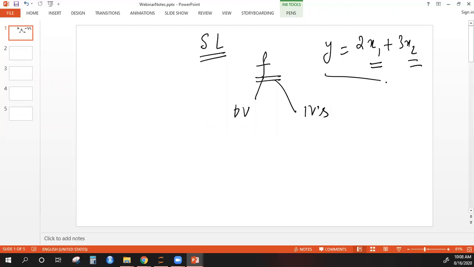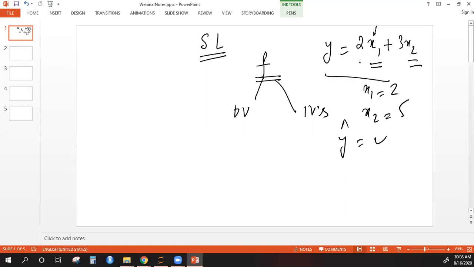There is no problem at all, because you can have numbers here and you can easily find your y. For example, if x1 is 2 and x2 is 5, you could easily calculate y for these two numbers. Similarly for other samples of your data, you can get your y hat, which is your predicted y. So that is no problem at all.